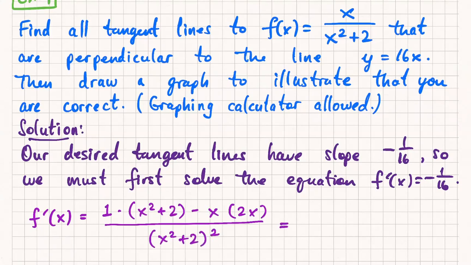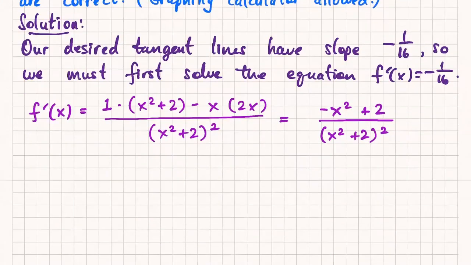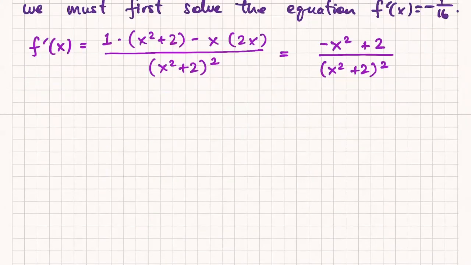If you simplify the top, it's pretty easy to simplify. We just get negative x squared plus 2 all over x squared plus 2 squared. That's our derivative. Okay, good. Now we're going to set this equal to -1/16.